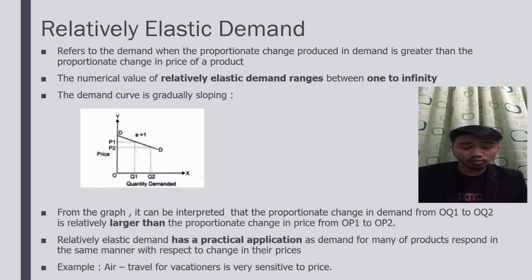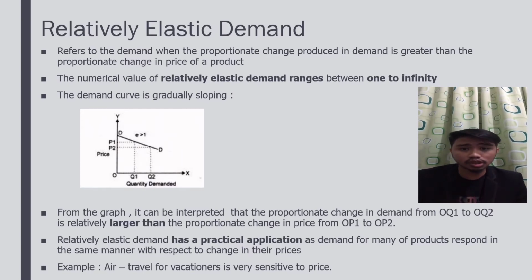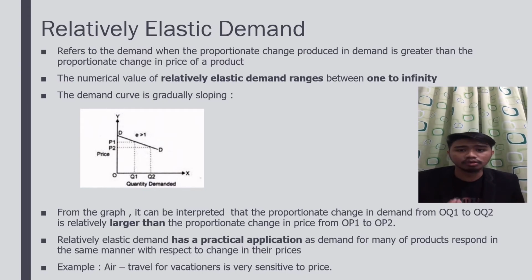The next one is relatively elastic demand. Relatively elastic demand refers to demand when the proportionate change produced in demand is greater than the proportionate change in the price of a product. The numerical value of relatively elastic demand ranges between 1 and infinity.